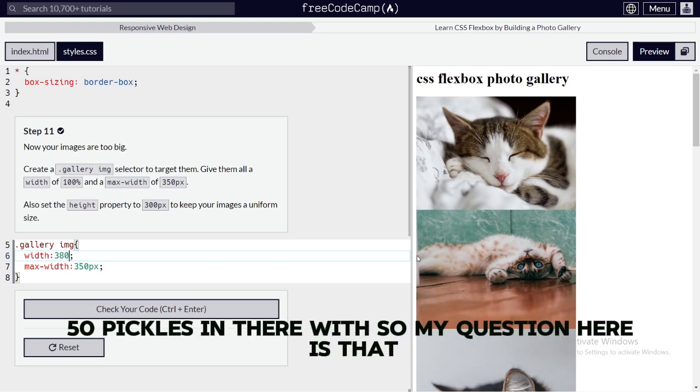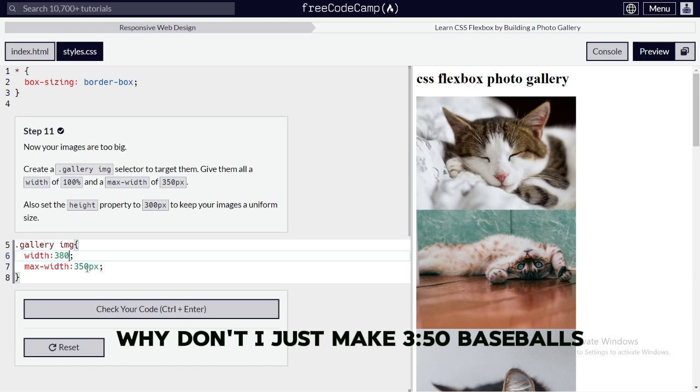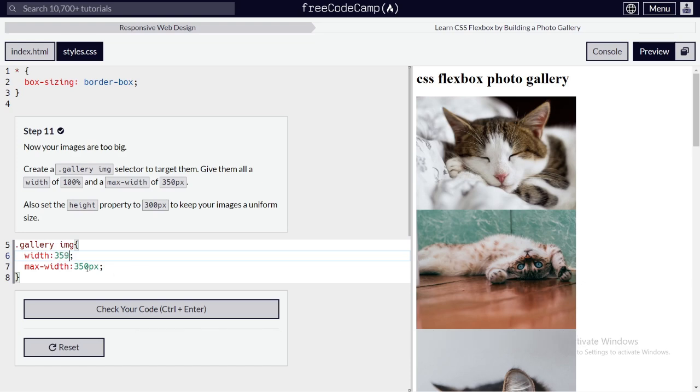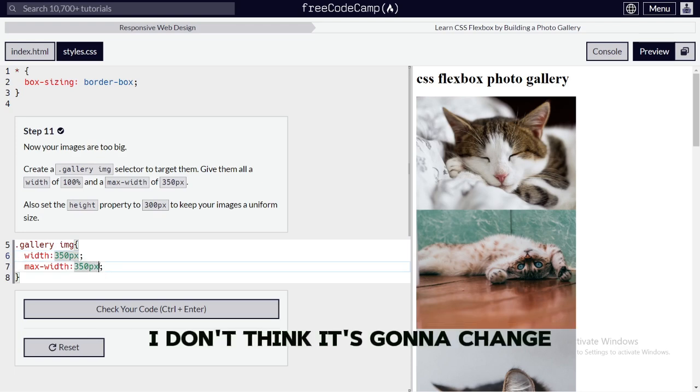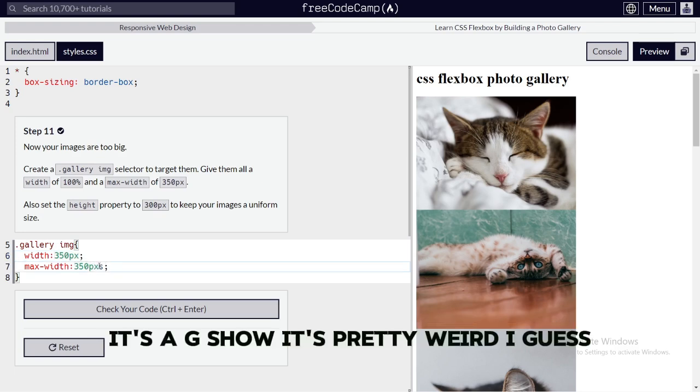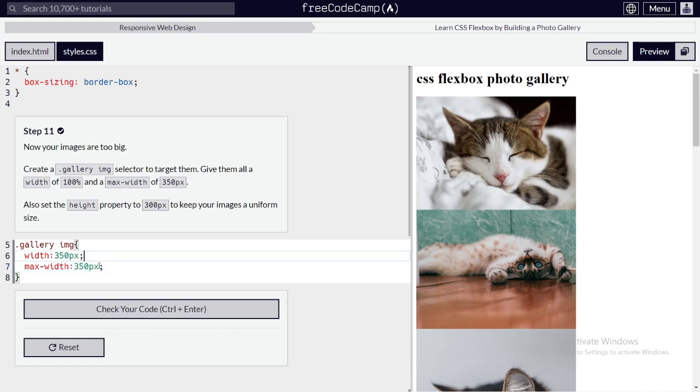So why don't I just make it 350 pixels from the start? And then if I deactivate this property, I don't think it's going to change. Yeah, it did change. It's pretty weird, I guess.